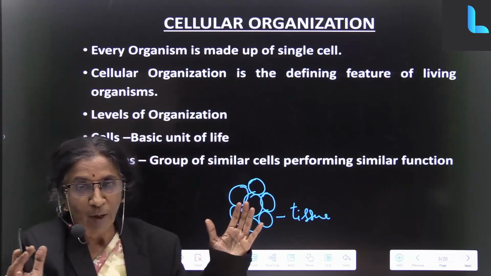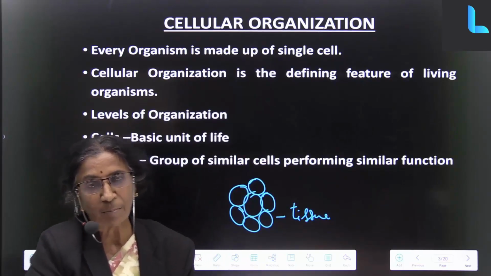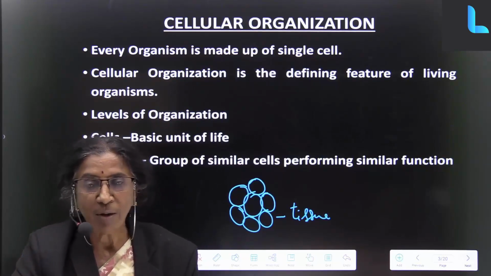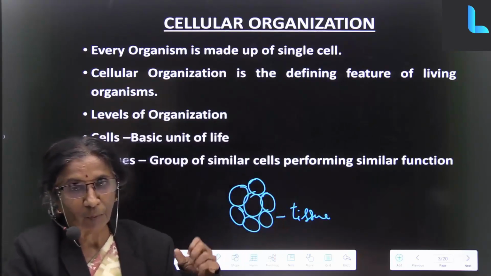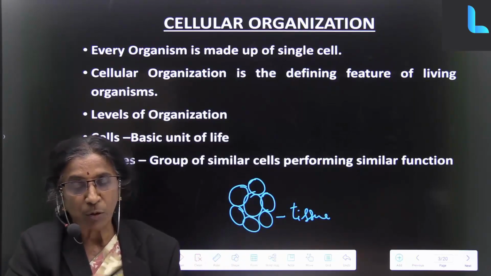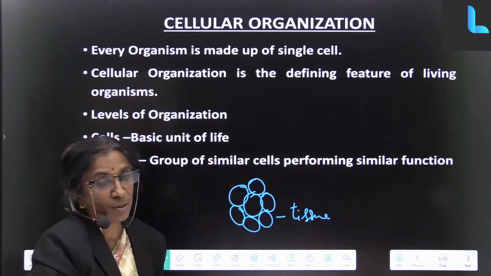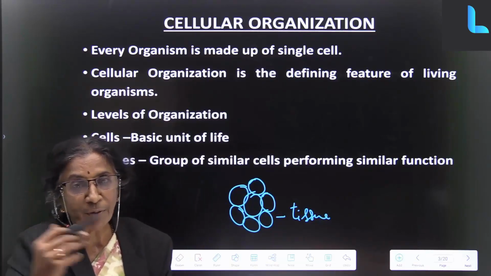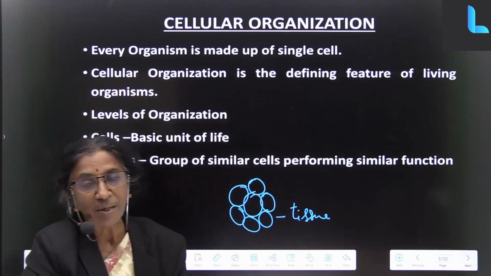But in our own body, which is made of lots of cells, not all the cells are similar in their size, shape or function. So how do we find all the cells which are grouped together to have a particular function? There are hundreds of functions in the body, and each group of cells has a different function. So tissues are groups of similar cells performing similar functions.